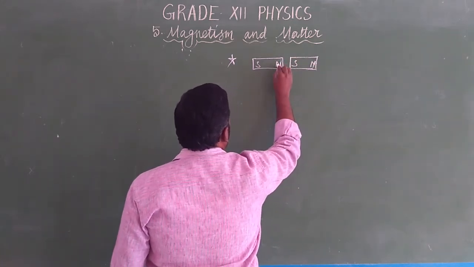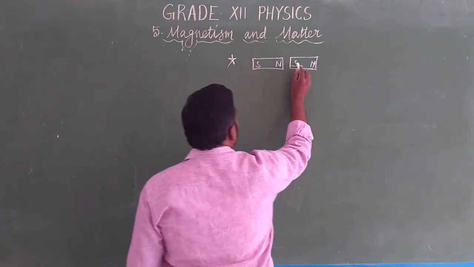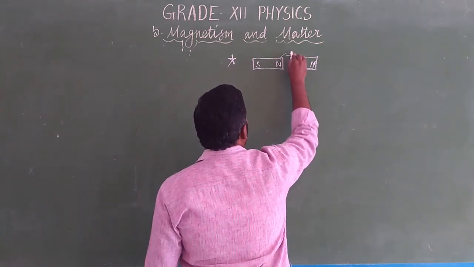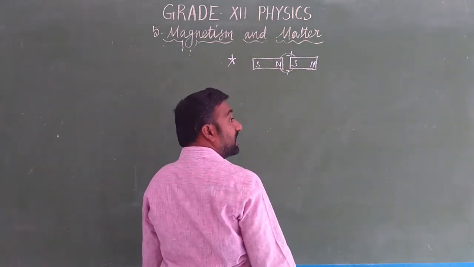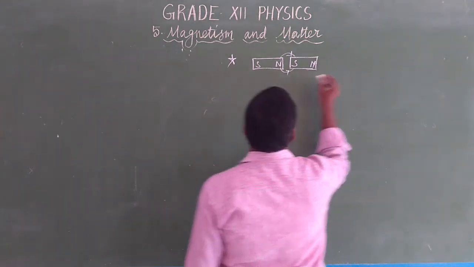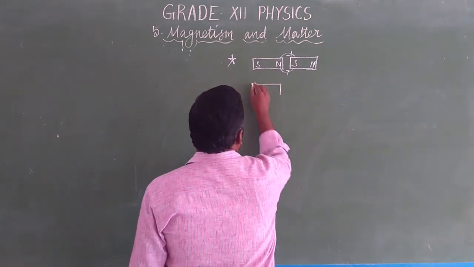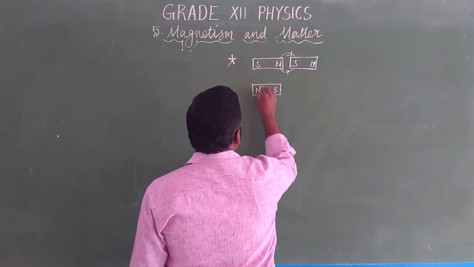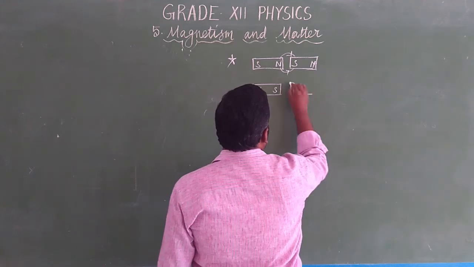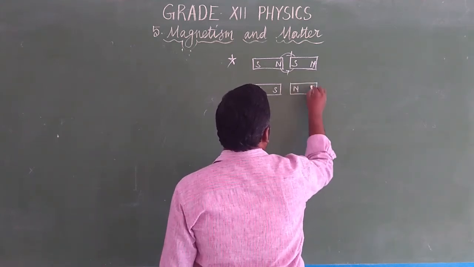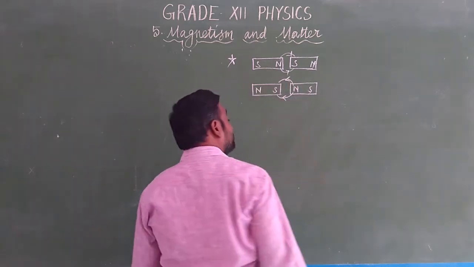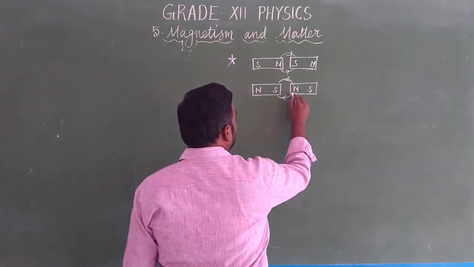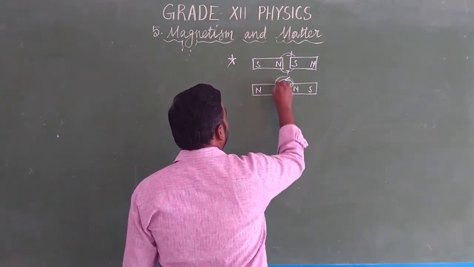Near the north pole of the first magnet, the south pole of the second magnet is brought. Always there is a force of attraction. So unlike poles attract. Similarly, near the south pole of the first bar magnet, the north pole of the second bar magnet is brought. There is a force of attraction. So this is how the force of attraction is there.